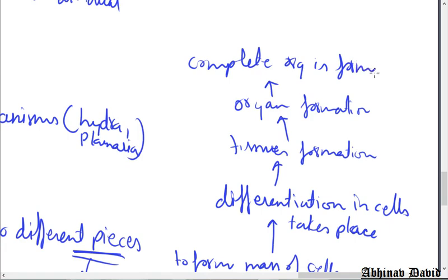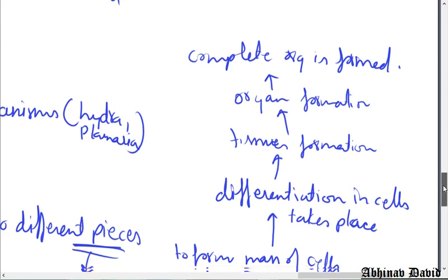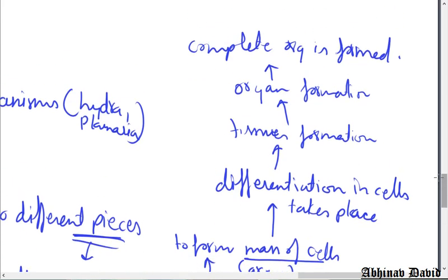This is what happens in regeneration. Note down this flow chart so that you can understand what regeneration is.